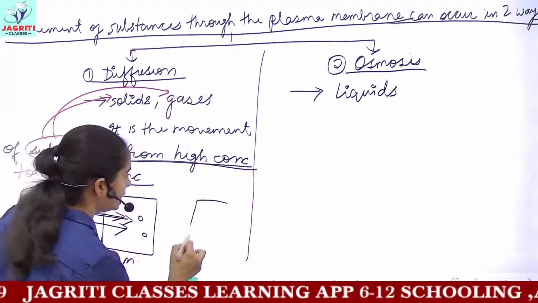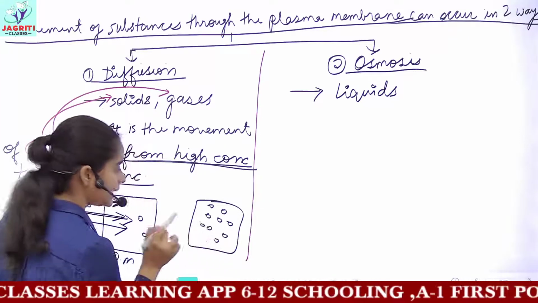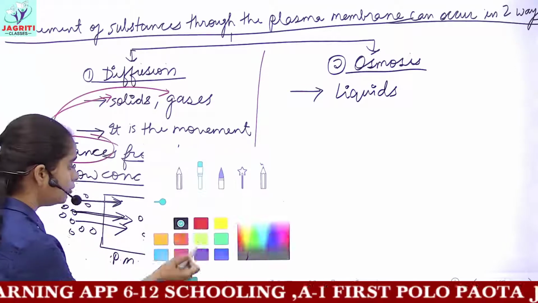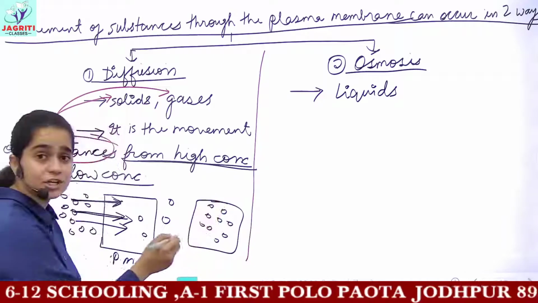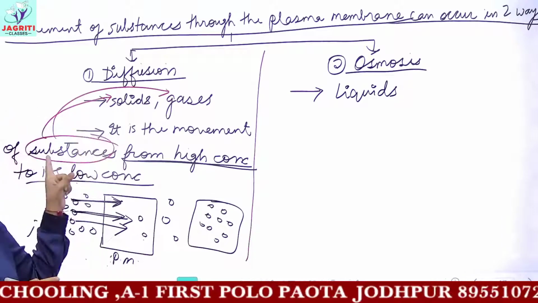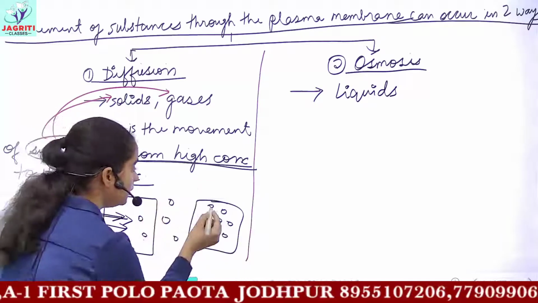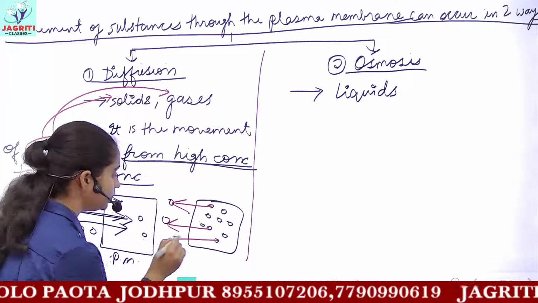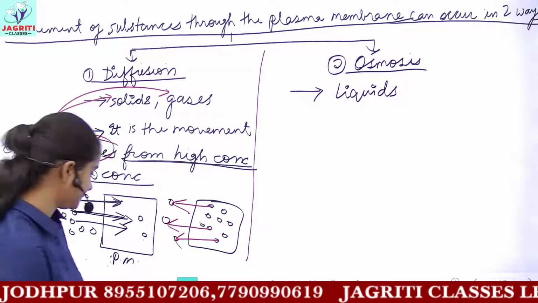But if we had a reverse situation, let's suppose we have some gas molecules inside the cell and fewer molecules outside, then what would be the direction of movement? The movement would be from the higher concentration of that gas, of that substance. So the higher amount of gas is present inside, then it will move from inside to outside. So the direction of movement would be from inside of the cell towards the outside.